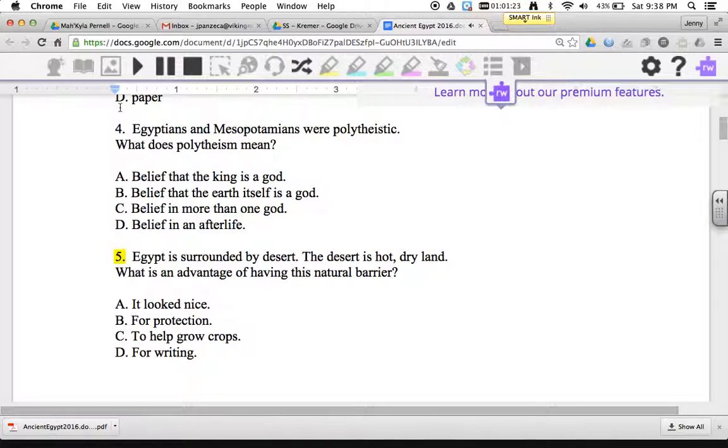5. Egypt is surrounded by desert. The desert is hot, dry land. What is an advantage of having this natural barrier? A. It looked nice. B. For protection. C. To help grow crops. D. For writing.